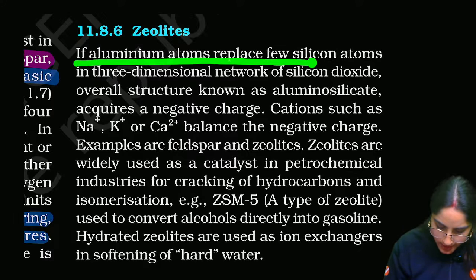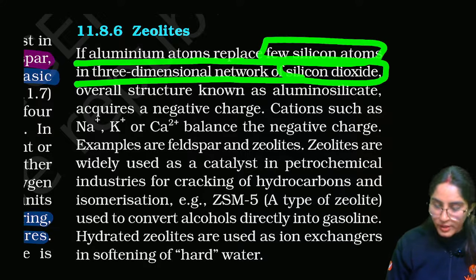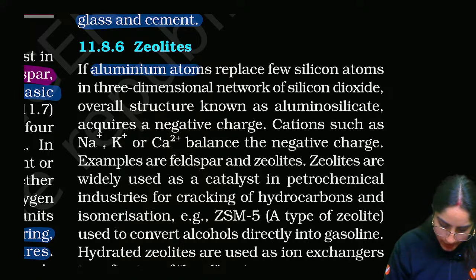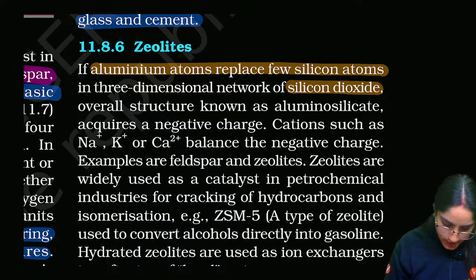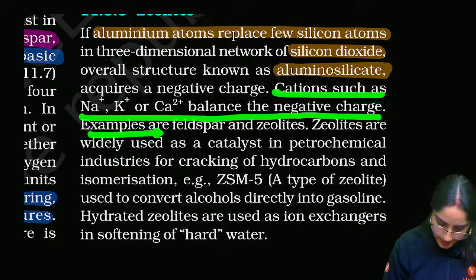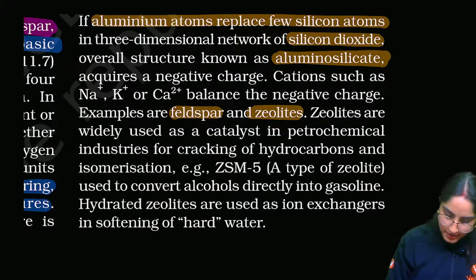Aluminium atoms replace a few silicon atoms in the three-dimensional structure of silicon dioxide. When aluminium atoms replace a few silicon atoms in silicon dioxide, the overall structure is known as aluminosilicate. Cations balance the negative charge. Examples are feldspar and zeolites, right? These are the examples.